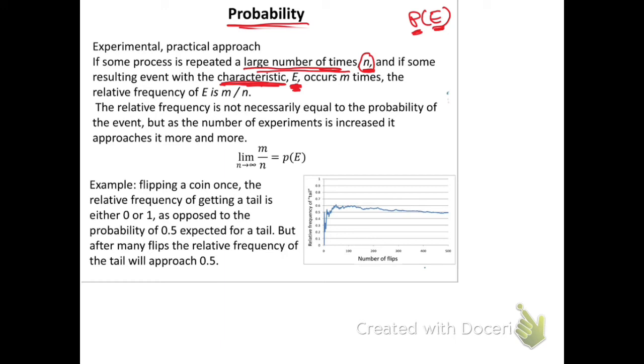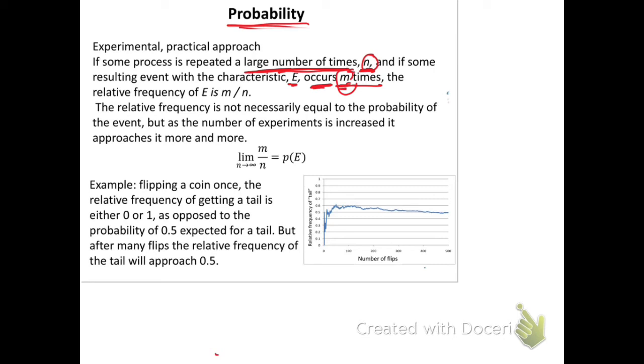If some process is repeated a large number of times, n, and some resulting event of characteristic E occurs m times, so he did the experiment n times, and the result happened m times. So n is the total number of times he repeated the experiment, 100 times, 1000 times, 2000 times, and the result occurred m times.